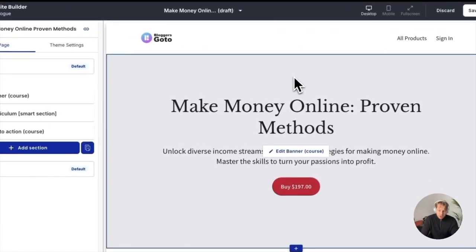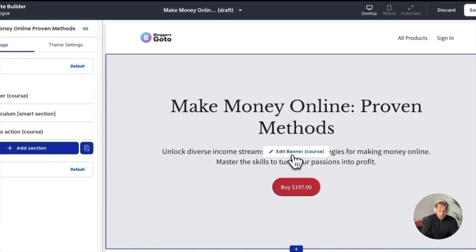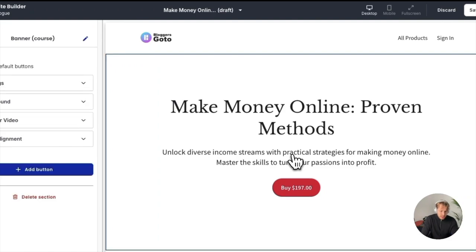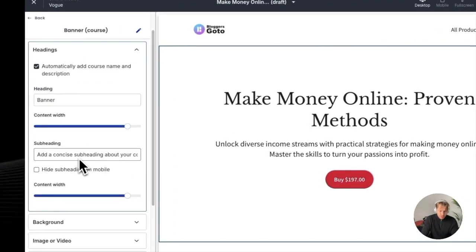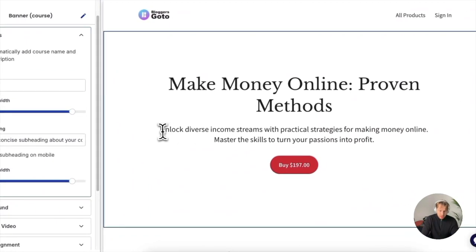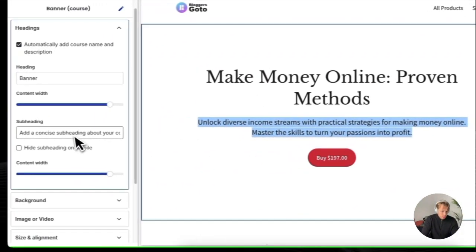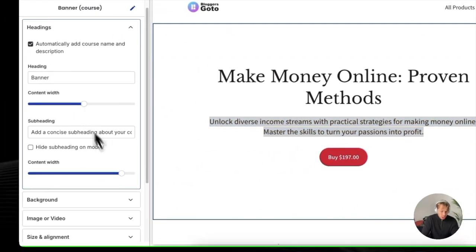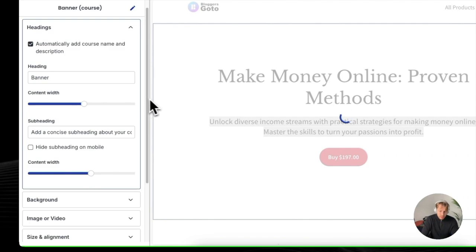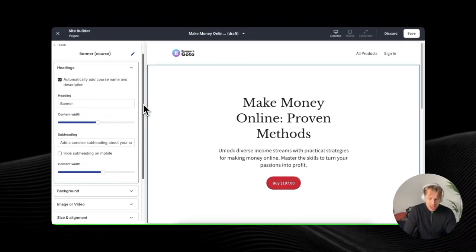Then you can also choose these different sections. So you can do this banner section here. We can edit that as well. So you can change the subheading here. So this is automatically just this AI generated one, but you can change it to something else. You can change the content width if you want to. It might look a bit sleeker if it's not that wide.